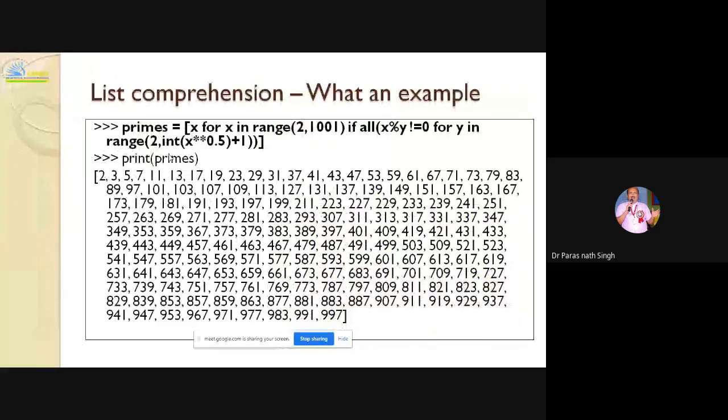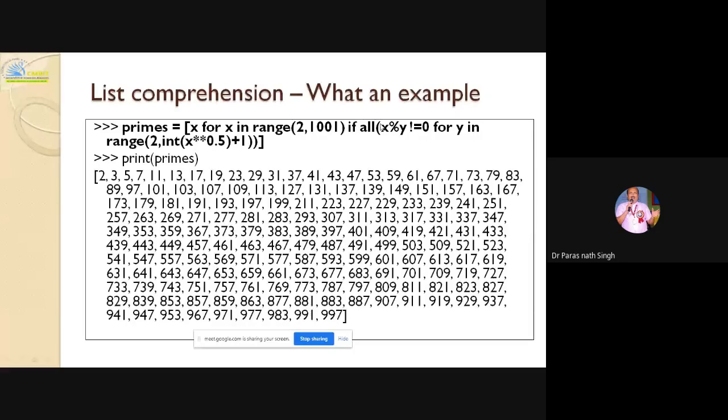One example I have taken, which I always ask in your IAT: write a list comprehension to display the prime numbers from 2 to 1000. See, for one page we write the program in C, C++ or Java; here the prime numbers from 2 to 1000 are displayed by one line of instruction. So x for x in range, you are understanding up to here.